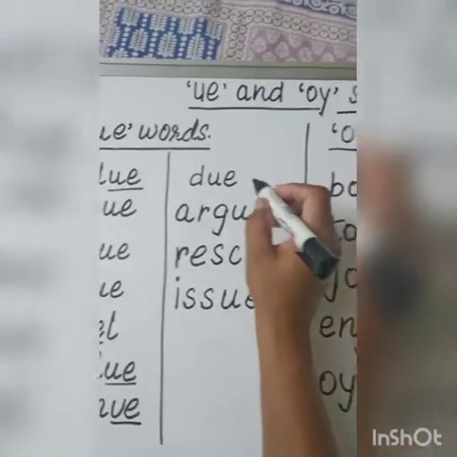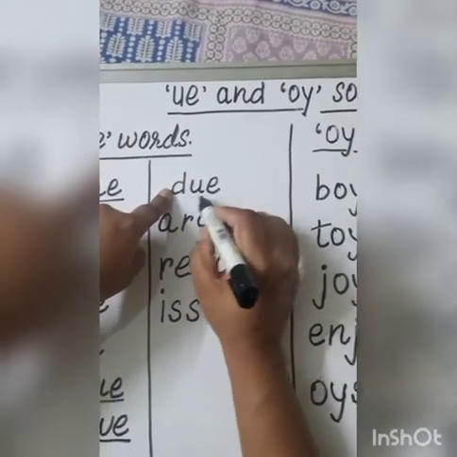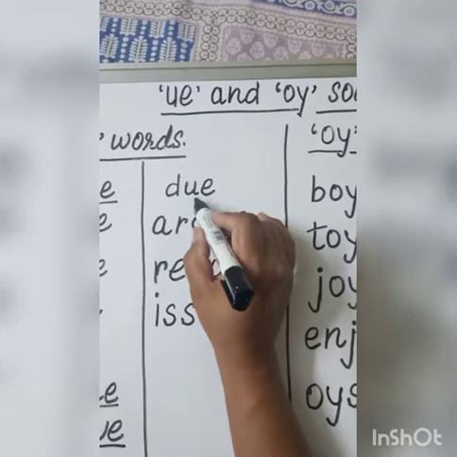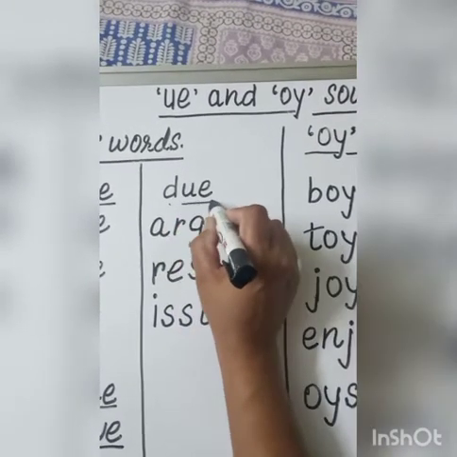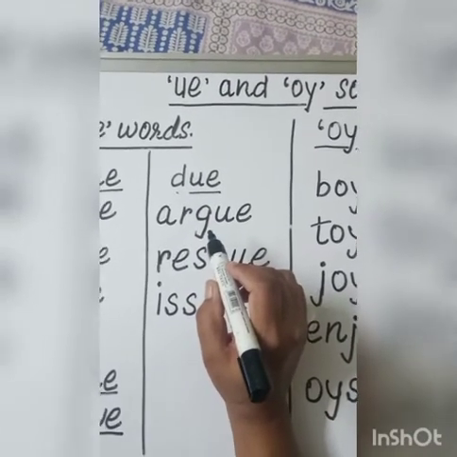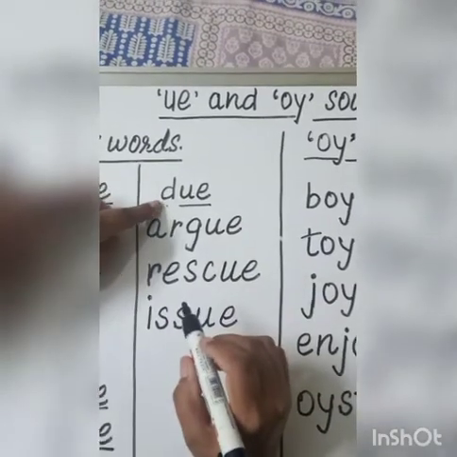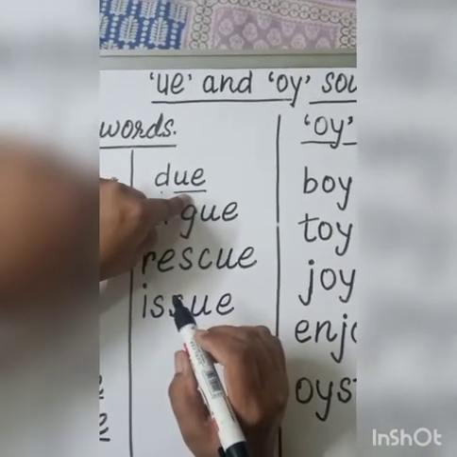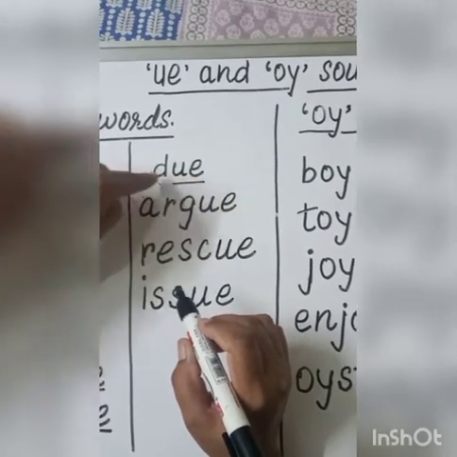Now come to this word, D-U-E, due. D says duh, UE sounds U. Due.